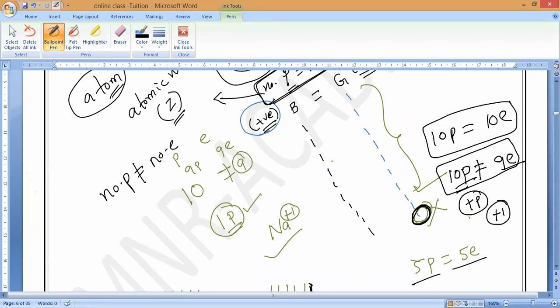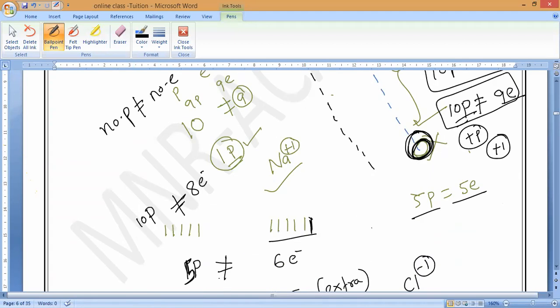If suppose 2 electrons are lost, then there are 8 electrons, but still 10 protons. So how many extra protons? 2 extra protons. The ion will gain a charge of +2. Is it okay, guys?